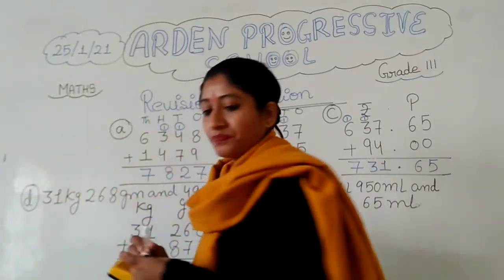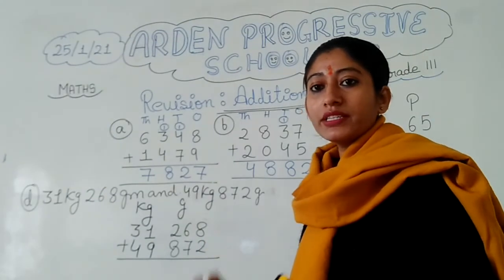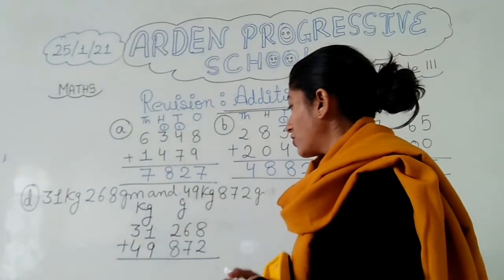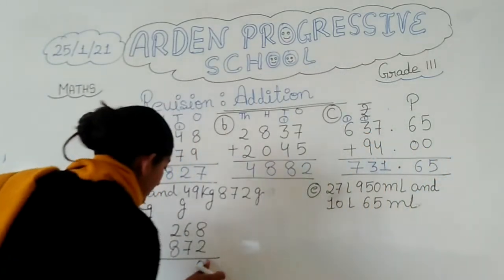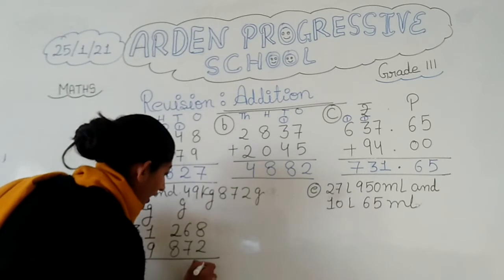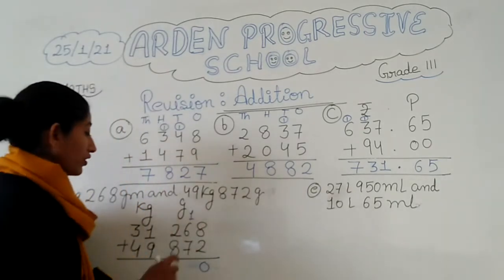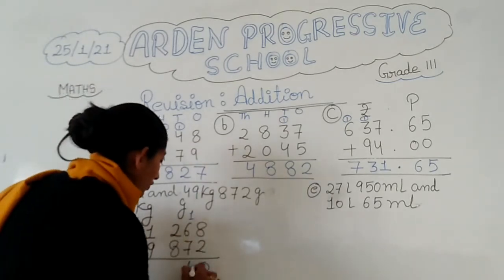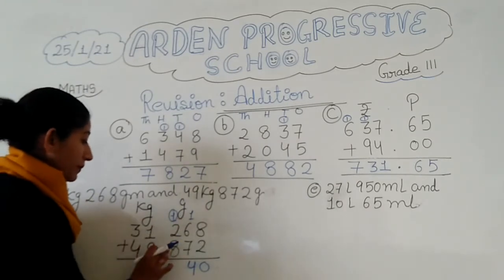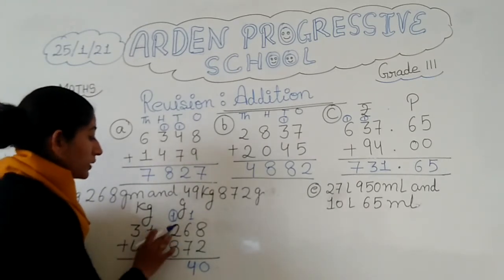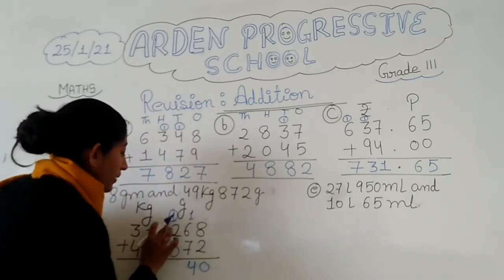Start adding this. 8 plus 2 is 10. So what will we put? 0 we will write here, and 1 is carry. 6 plus 1 is 7, and when we add 7 plus 7 it will be 14. So 4, and 1 is carry. Then 8 plus 2 is 10, and 10 plus 1 is